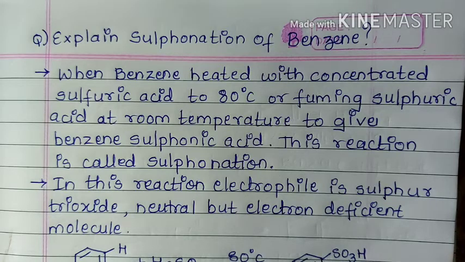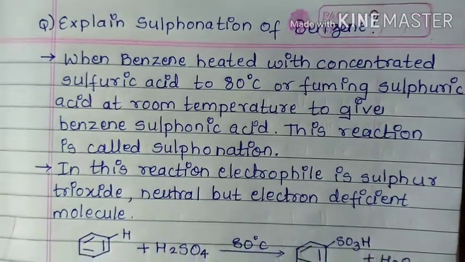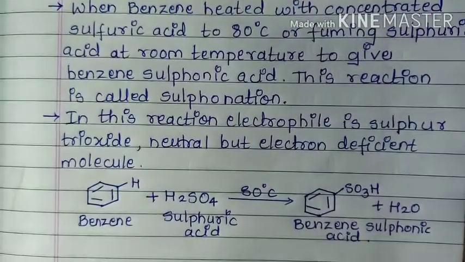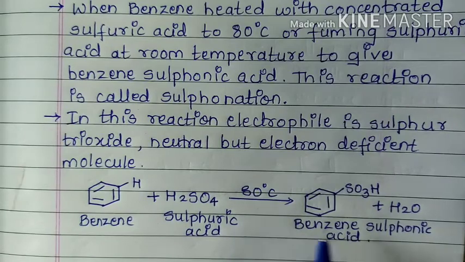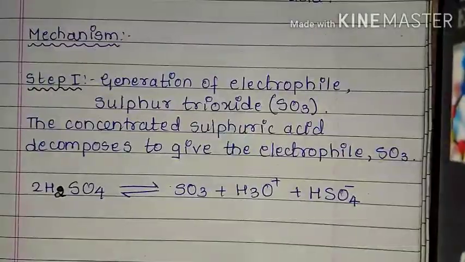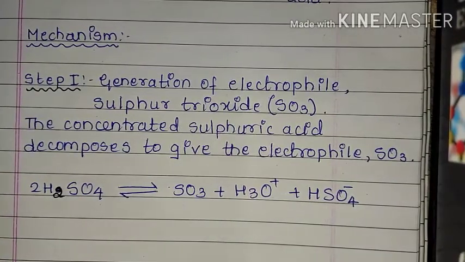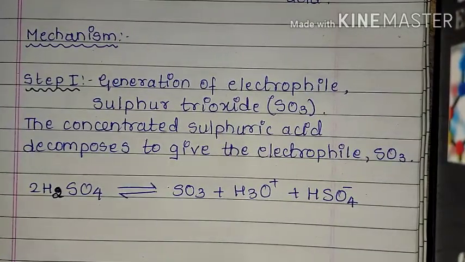In this reaction, the electrophile is sulfur trioxide, which is a neutral but electron deficient molecule. See, the structure of this reaction is in this way. Whenever benzene reacts with sulfuric acid at 80 degrees Celsius, we get benzene sulfonic acid, along with the mechanism of this reaction. Step 1 of this reaction mechanism is generation of the electrophile, that is sulfur trioxide.